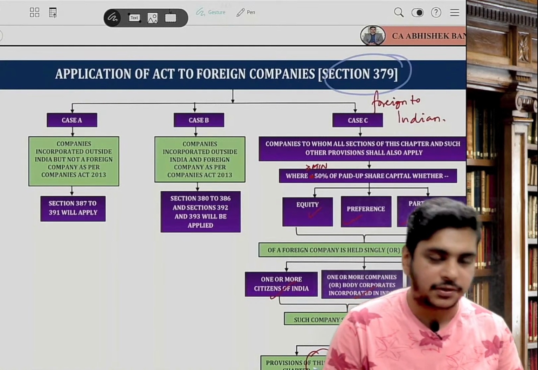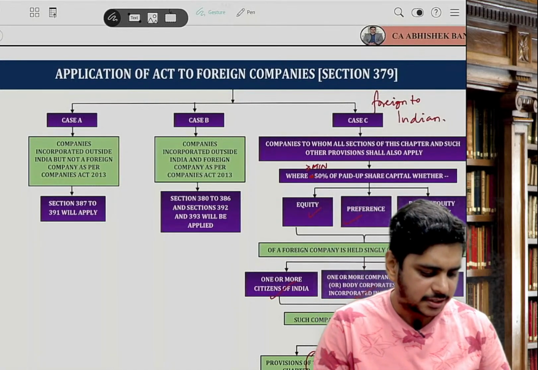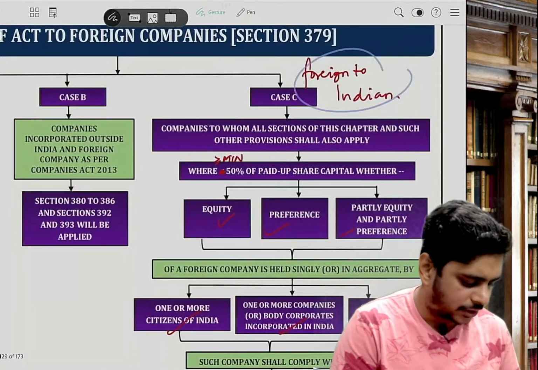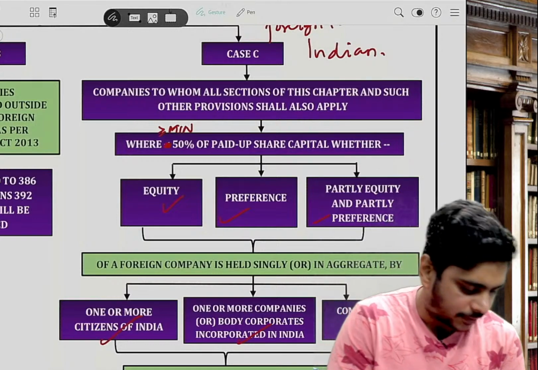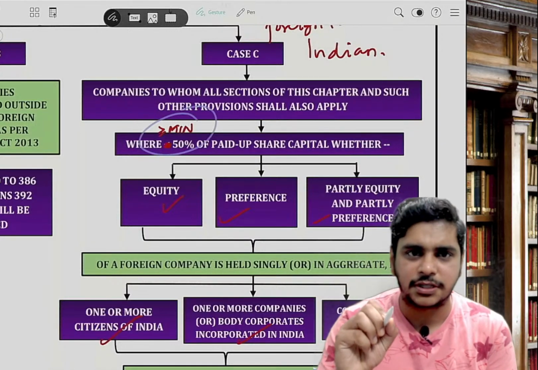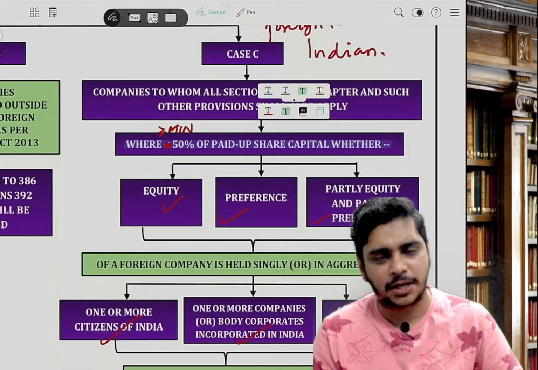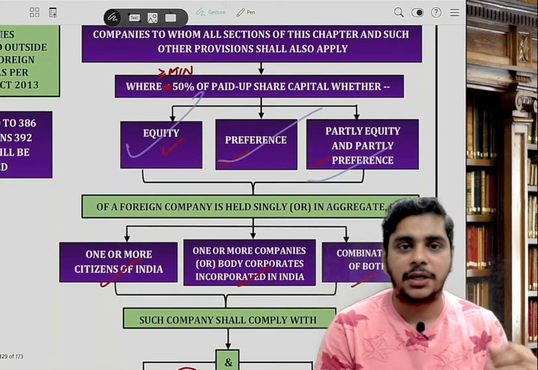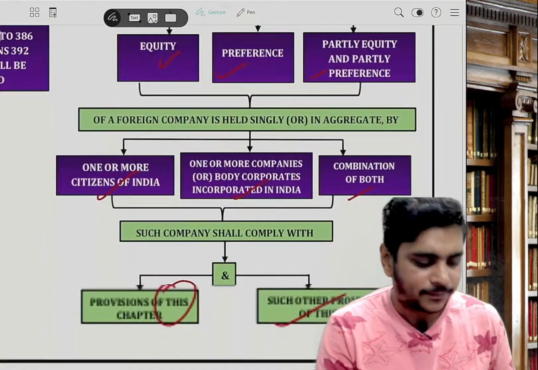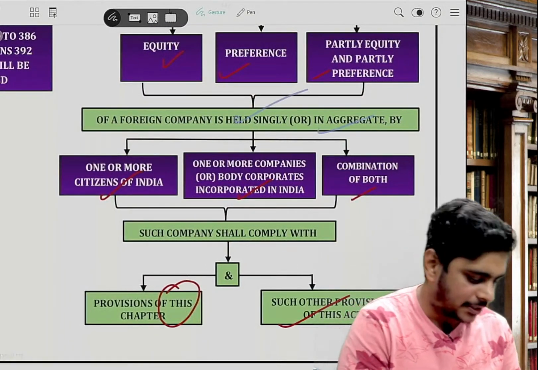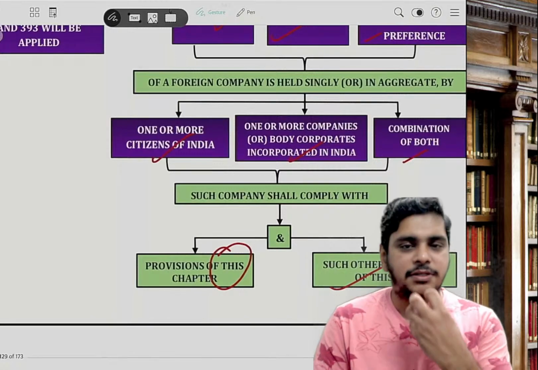Application of the Act to foreign company, section 379. So 379 basically deals with foreign to Indian. If in a foreign company, minimum 50% of paid up share capital, whether equity or preference or both, is held singly or jointly by Indian citizens or Indian companies or both, then such foreign company shall become a deemed Indian company.